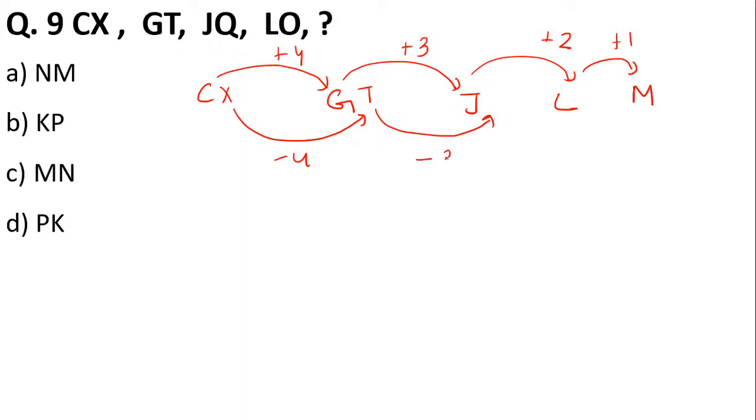Again, I think it will be minus 3. So this one is Q. Q, R, S and T. Right? R, S and T. Then in O, O, P, Q. Obviously, Q, they are subtracting minus 2. So we'll have to subtract minus 1. So in O, we have to subtract minus 1. So we'll get N. That is why the right answer will be C.